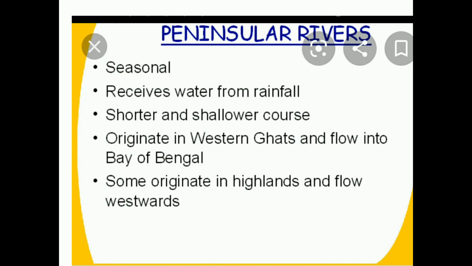Now let us go for the peninsular rivers. What are the peninsular rivers? The main features of peninsular rivers: they are seasonal in nature and receive water from rainfall. Shorter and shallower course, originate in Western Ghats and flow into Bay of Bengal, and some originate in highlands and flow westwards. Highlands, here it is the Deccan Plateau region. The plateau region is also called highlands, and they flow towards the west. These are the main features of the peninsular rivers.